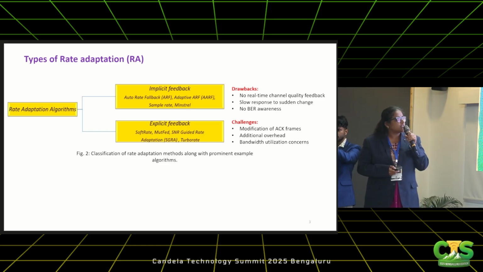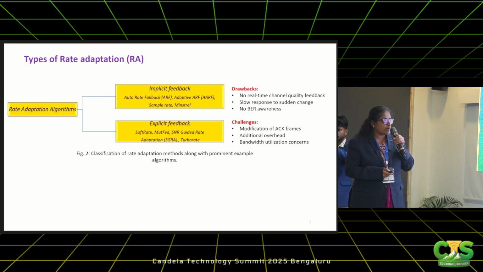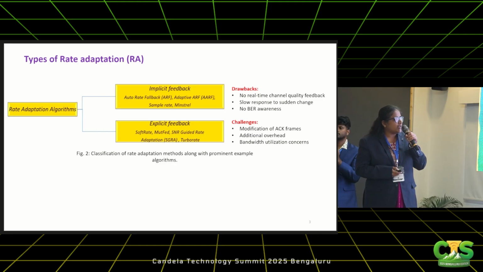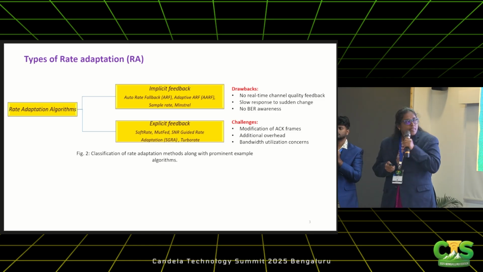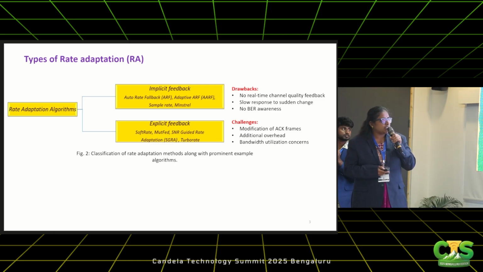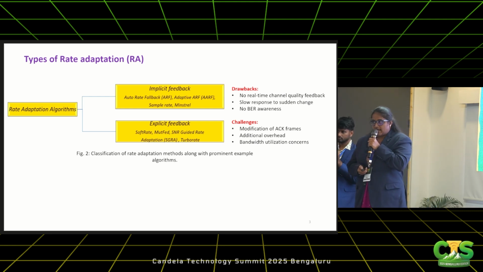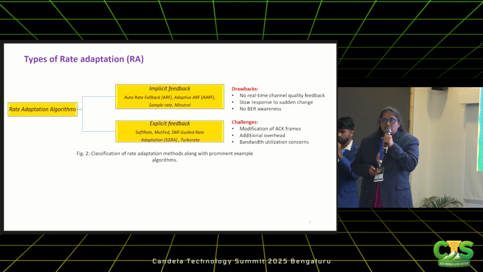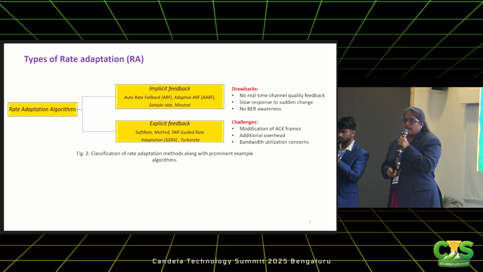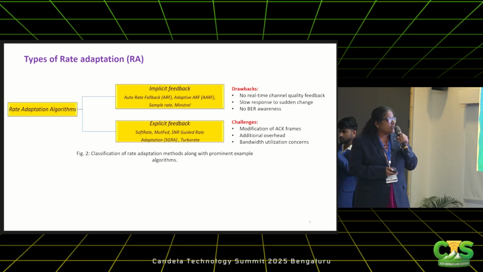Implicit feedback has some drawbacks: there is no real-time channel quality feedback available, it has a slow response to sudden changes in the wireless channel, and it has no BER awareness. Also, explicit feedback has some notable challenges. It modifies acknowledgement frames or makes some modification to the standard frame format structure. Therefore, it is not standard compliant, and it introduces additional overhead. Some of these algorithms introduce new specially designed feedback frames, therefore introducing overhead. And there are also bandwidth utilization concerns.